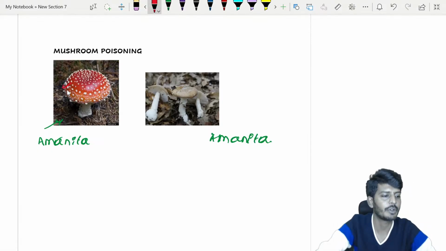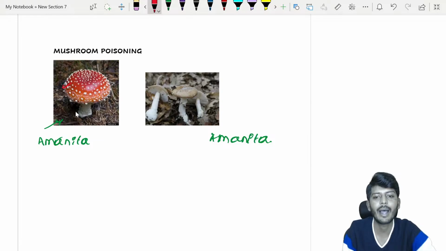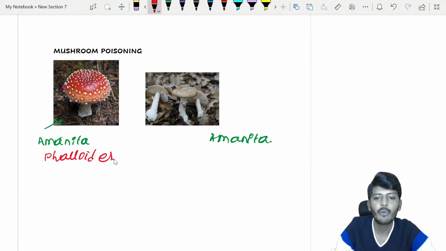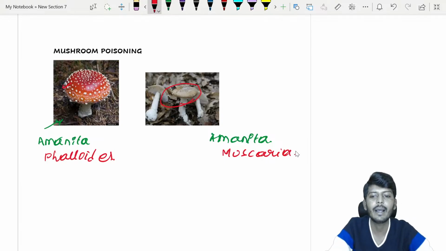This colorful mushroom, what you are seeing, is called Amanita phalloides. Then what mushroom you are seeing here? This one you are going to call Amanita muscaria. What is that? Amanita muscaria.